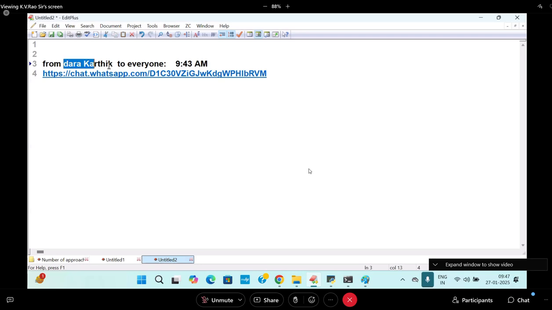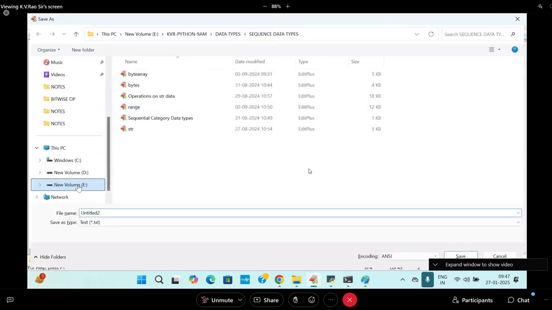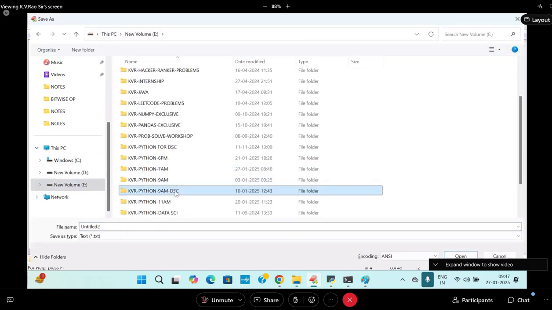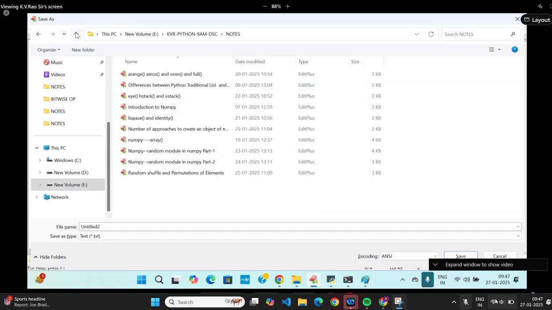Because we don't know who this student is. Anybody says there is some WhatsApp group or something, don't try to join it. If you join it and any loss or damage happens to girls or boys, the institute is not responsible. If anything happens because of that, they are not responsible for it.